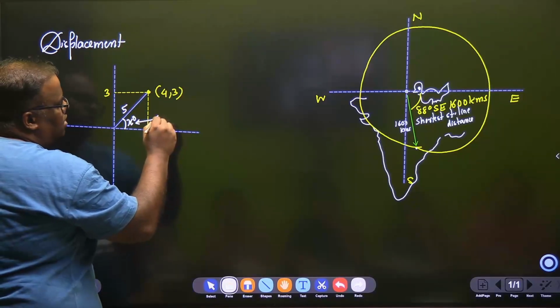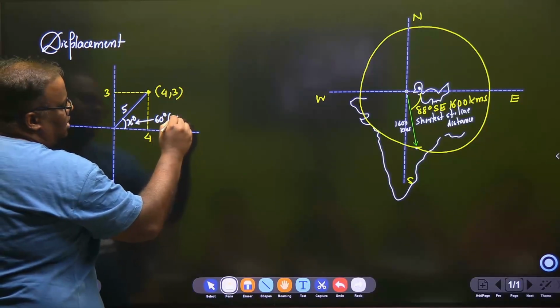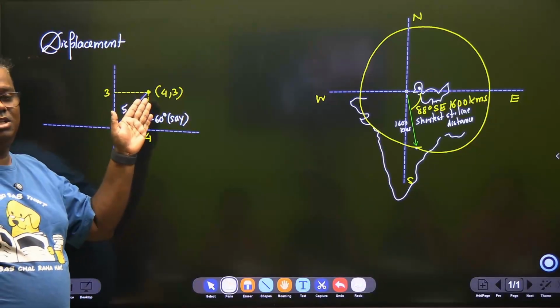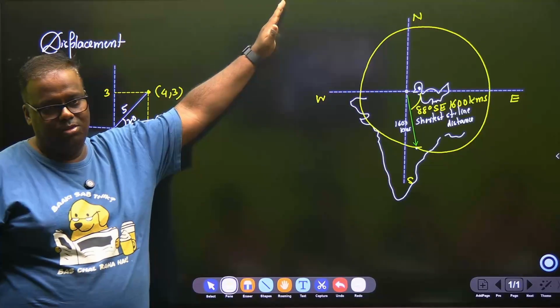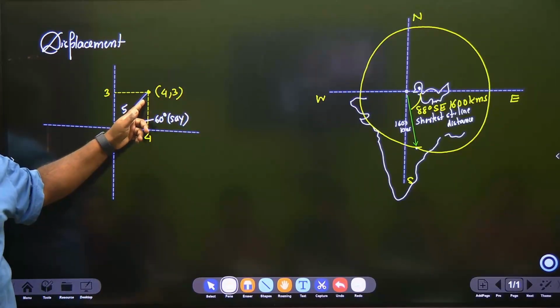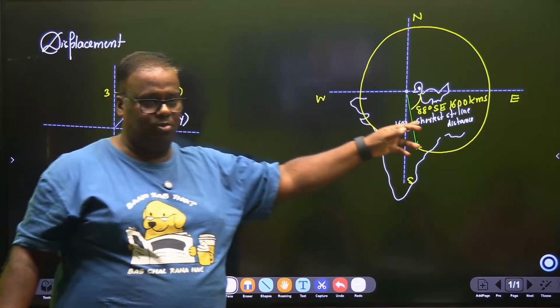You say x degree is, say, just 60 degrees. Move 5 units on 60 degrees. So 60 degree is known to you. You will just move 5 units. Don't you think you will reach the same point? Yes. That's the same thing we are doing with this.